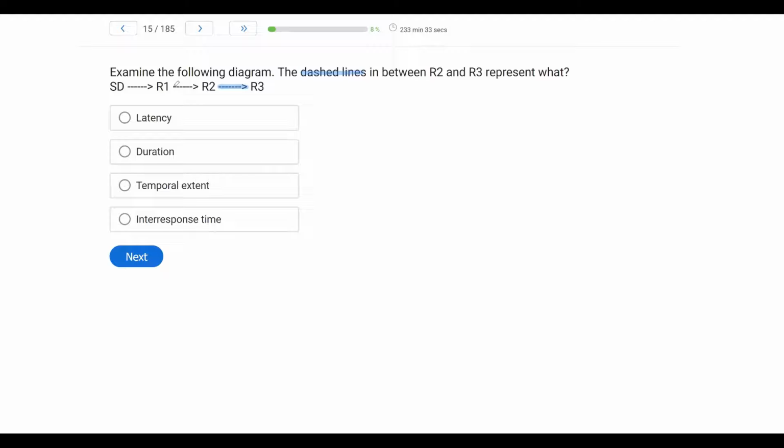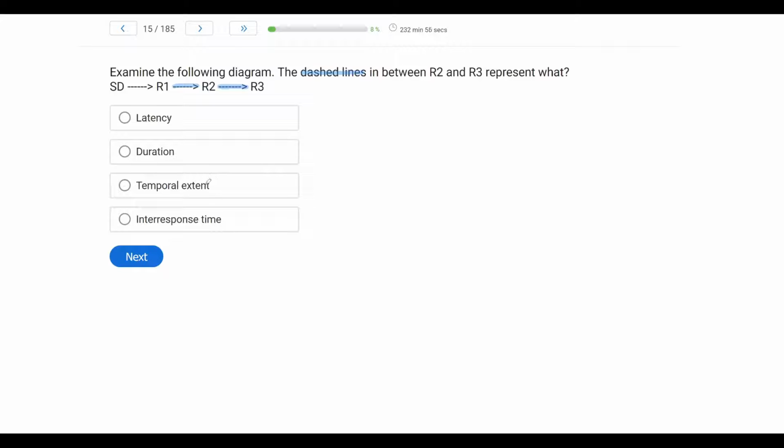Subsequent responses, so R1 to R2, R2 to R3, R3 to R4, and so on, are called what? Are we looking at duration here? Well, no. If we were looking at duration, we would be looking at the duration of each individual response, right? When we're looking at time in between SDs and responses or responses to responses, we're looking at latency or inter-response time. And if you look at C, temporal extent, well, duration is just temporal extent, but it's derived from temporal extent. That's where we get duration.